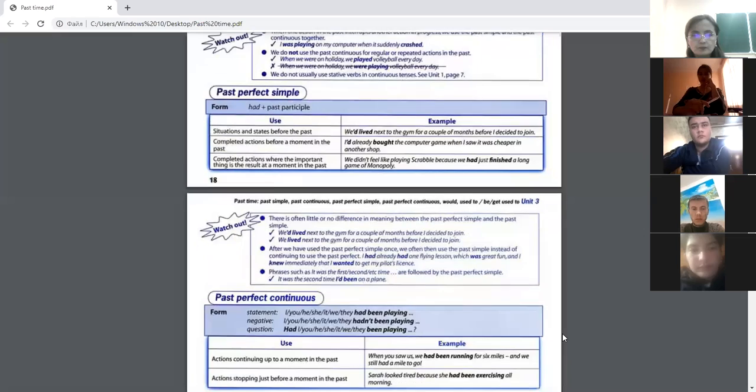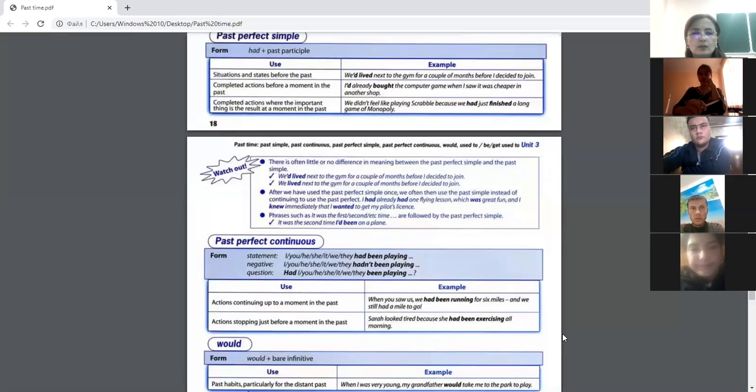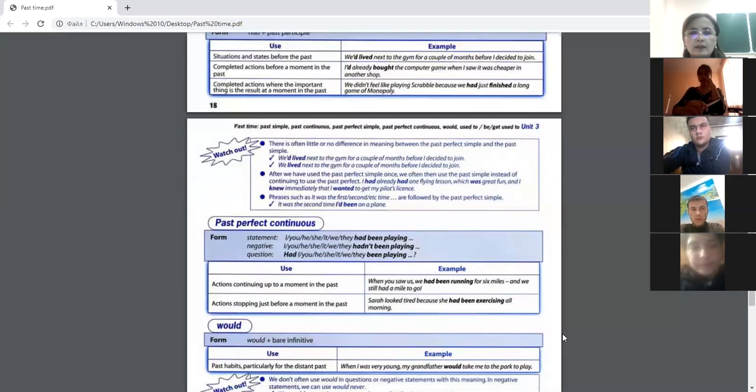So, dear students, let's continue. There is often little or no difference in meaning between the past perfect simple and the past simple. For example, I cleaned the house and I have cleaned the house. But if we clarify, they are different things.